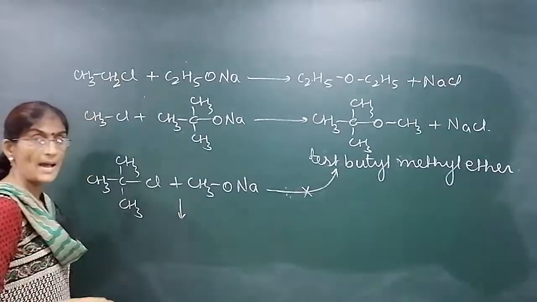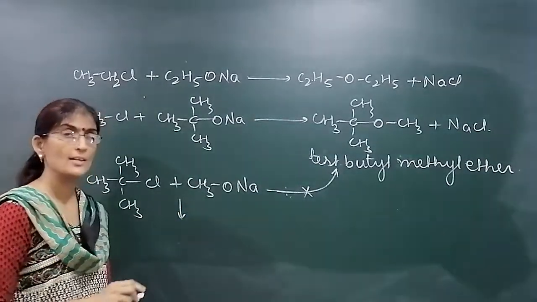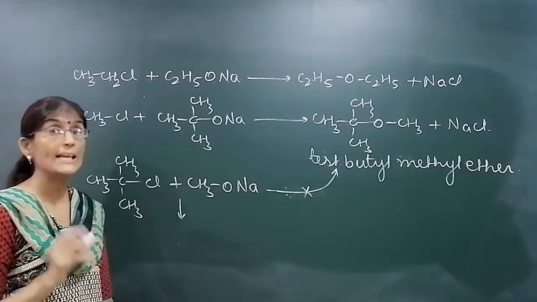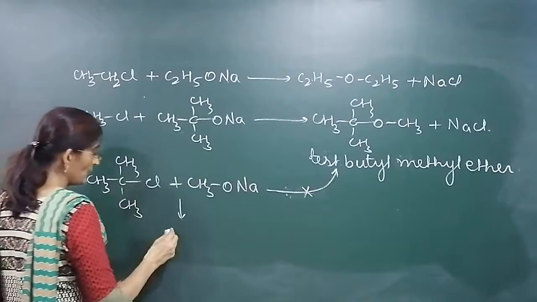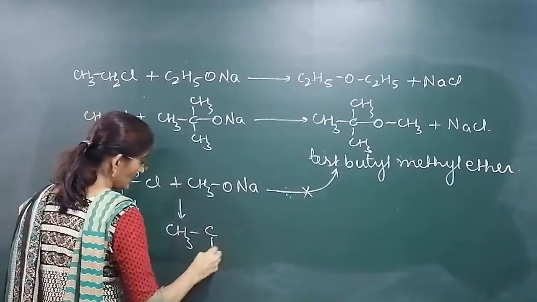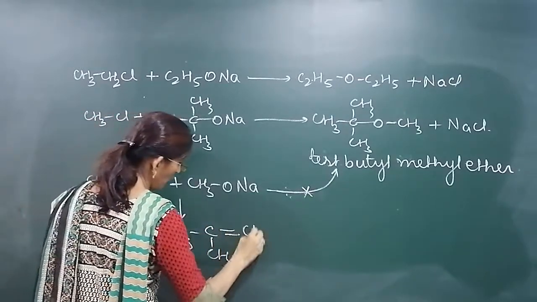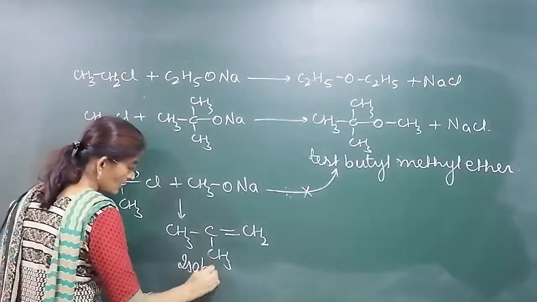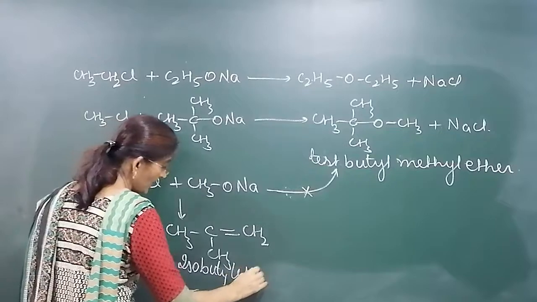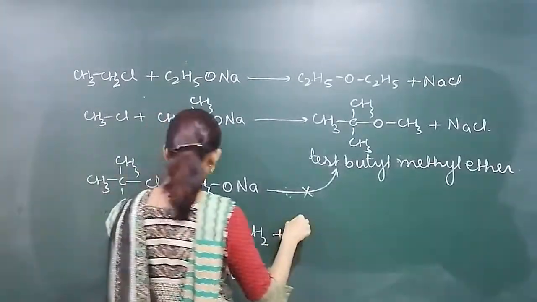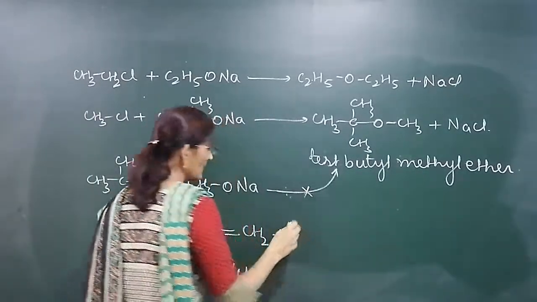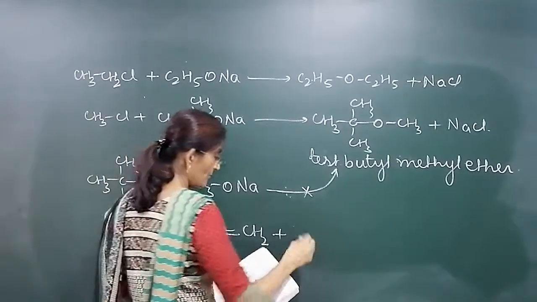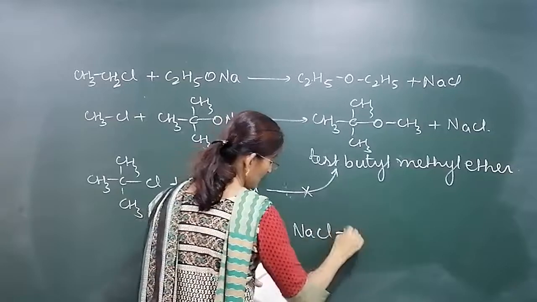When these two combine, instead of substitution, it undergoes elimination. Alkene will be produced, and the product will be CH3, CH3, double bond, CH2, isobutylene, 2-methyl propene, along with sodium bromide or sodium chloride plus CH3OH.